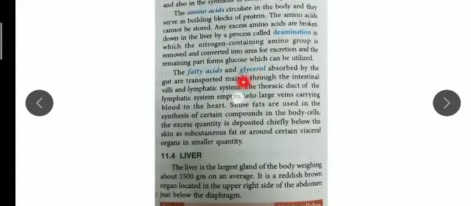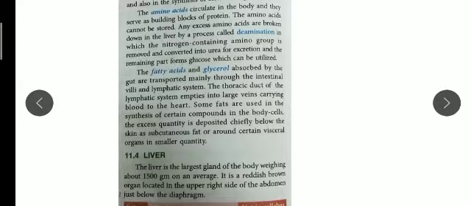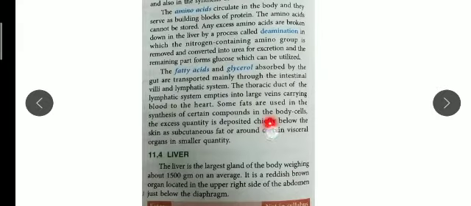So it is very risky. So fatty acid also has to be removed. This is also done by our liver and villi. They transport it into the intestinal villi. The excess quantity is deposited chiefly below the skin.